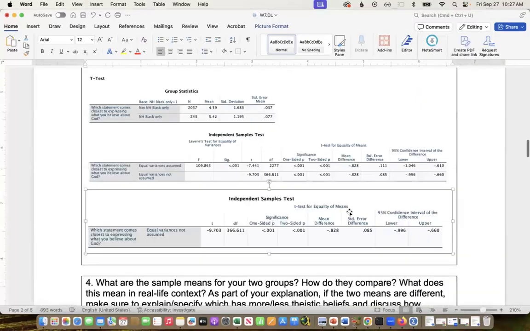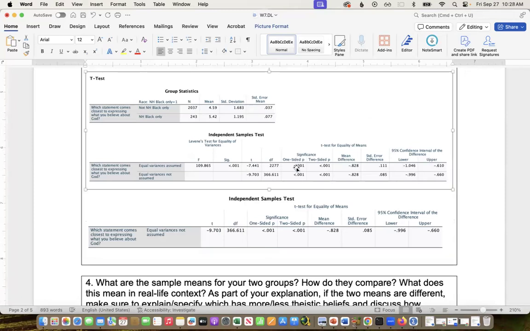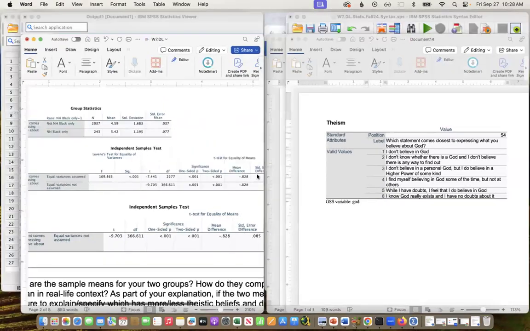So again, this is where I said there's these two different ones. You can see here actually the p-values are the exact same. And in fact, these are a little bit different, but not that different. But the p-values are the same. So for the p-value one, it doesn't really matter which row you're using. However, let's look at this.